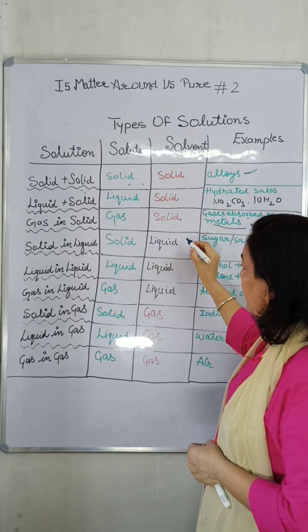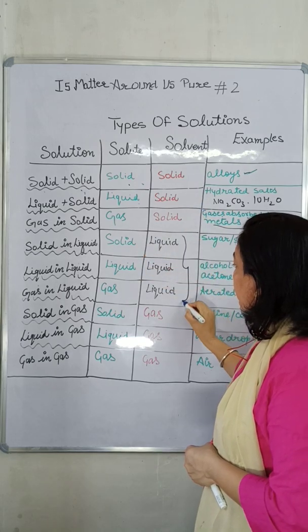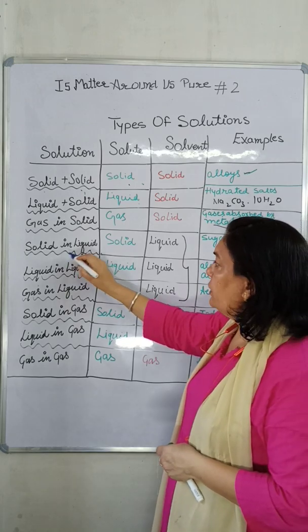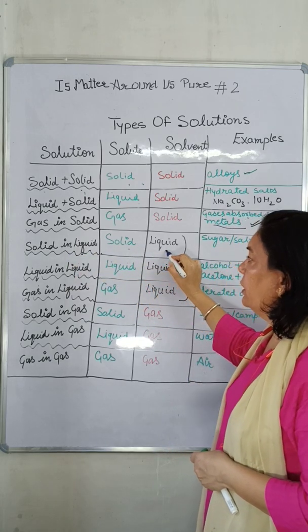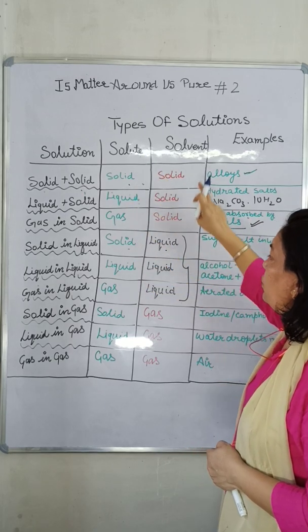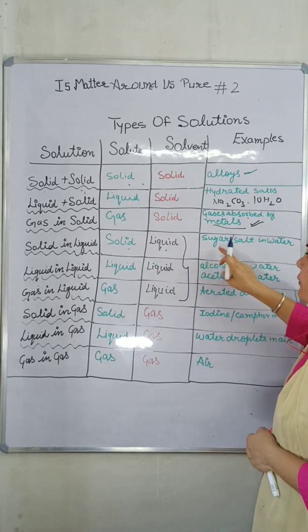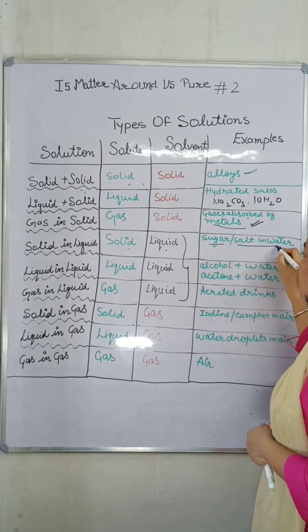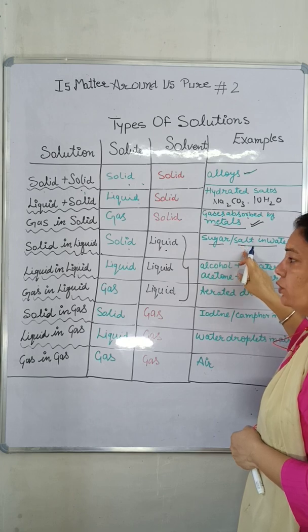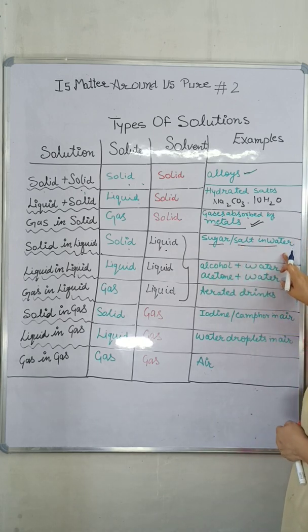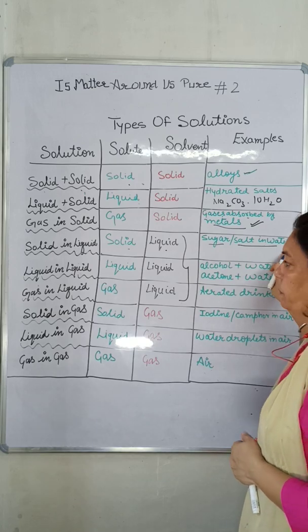Next category is the one in which the solvent is in liquid state. First is solid dissolved in liquid, where solute is present in solid state and solvent in liquid state. The most common example of this category is sugar or salt solution. Sugar and salt both are in solid state. When they dissolve in water, we get such type of solution.